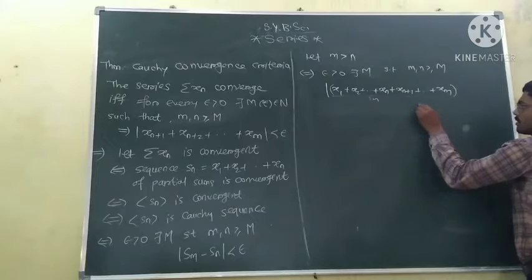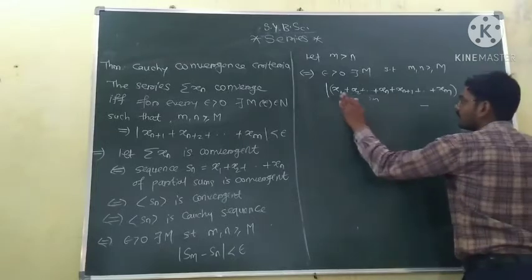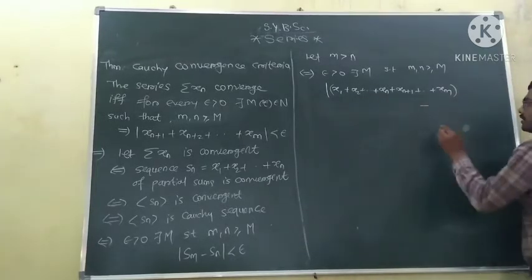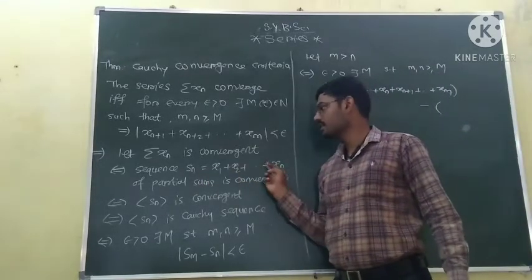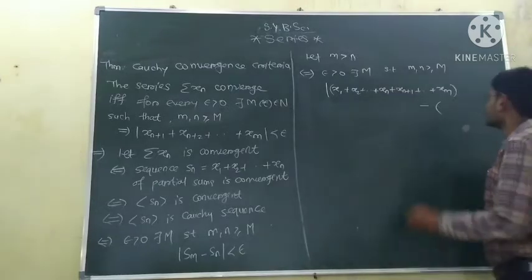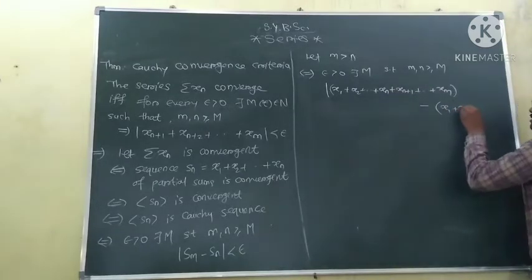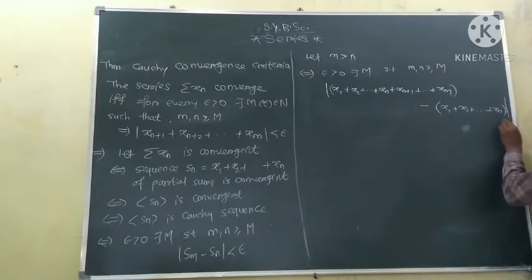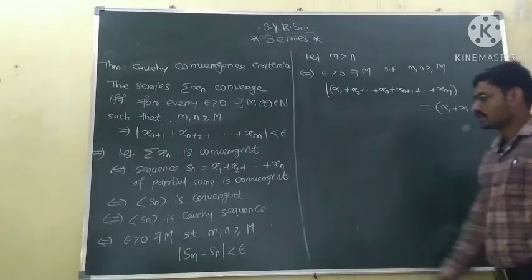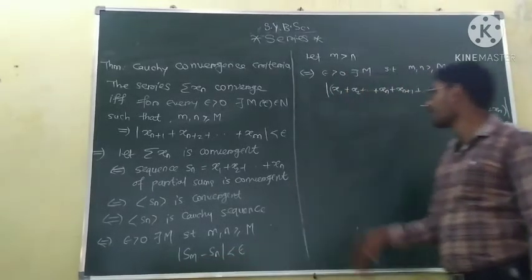What is our Sn? Sn is the sum of the first n terms of the series, so x1 plus x2 up to xn. The modulus is less than epsilon, so the difference between Sm and Sn is less than epsilon.